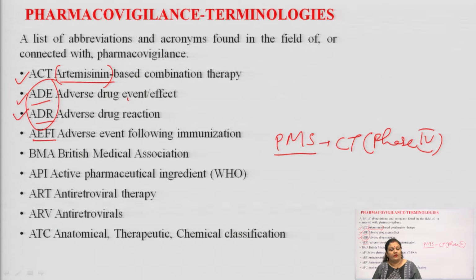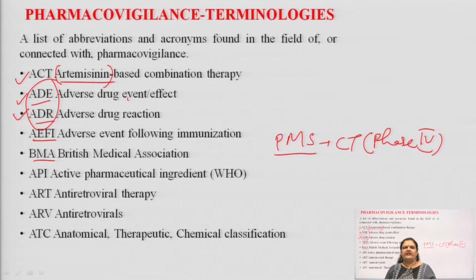Immunization is of two types, one is active and the other passive, which is also known as the innate immunity or the acquired immunity. For these types of immunity, we have to enhance our immune system. We are going to take a vaccine, we are enhancing our immune system. So, the adverse events following immunization means after taking any vaccine, after immunization or vaccination, what different types of adverse effects or unwanted side effects we are facing. So, this is AEFI.